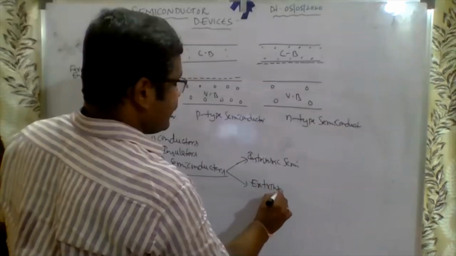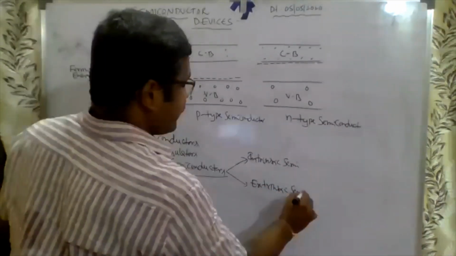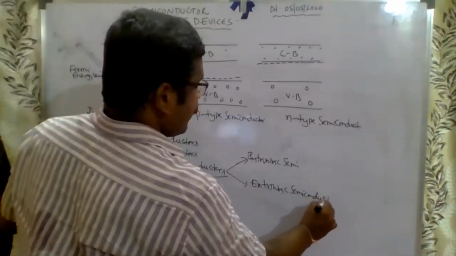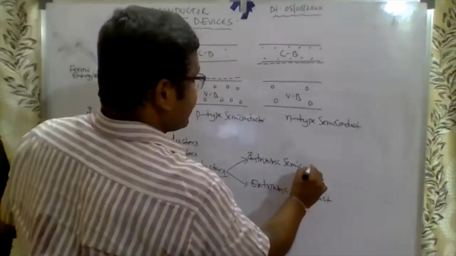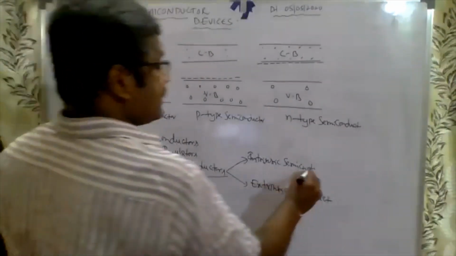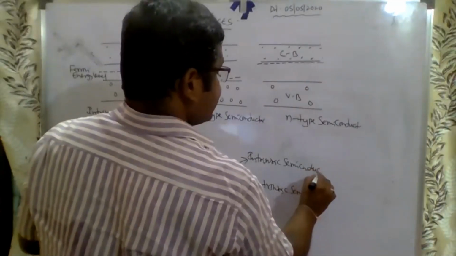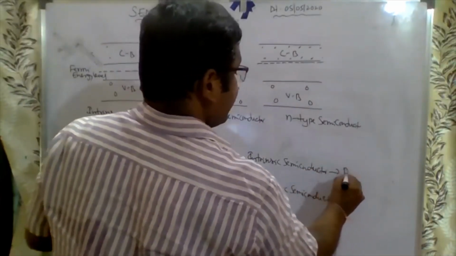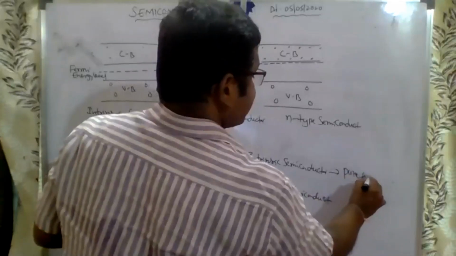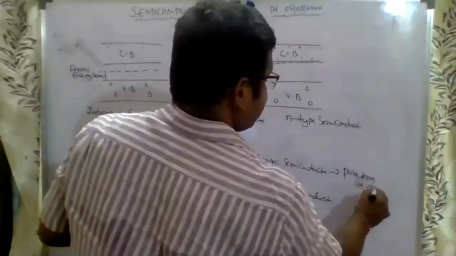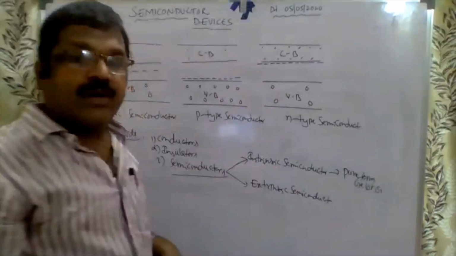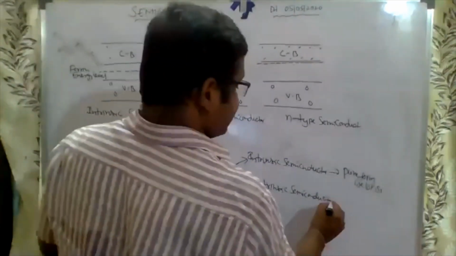Before explaining extrinsic semiconductor, what is intrinsic semiconductor? Pure form: germanium or silicon. What are extrinsic semiconductors?